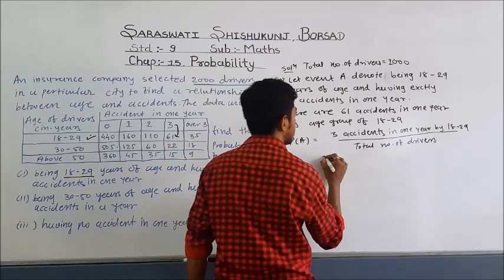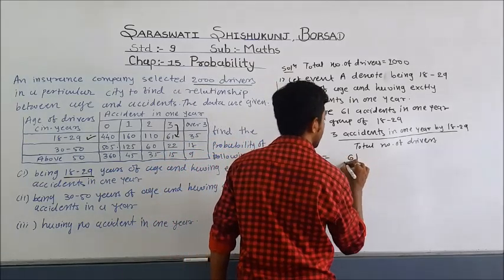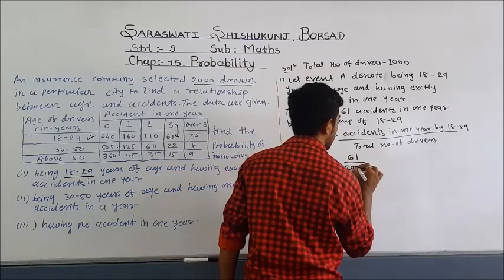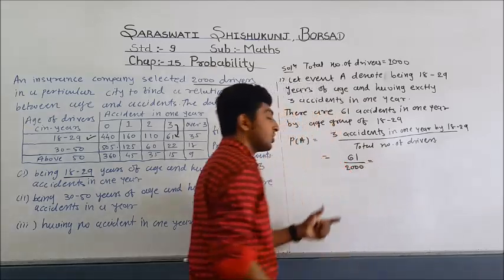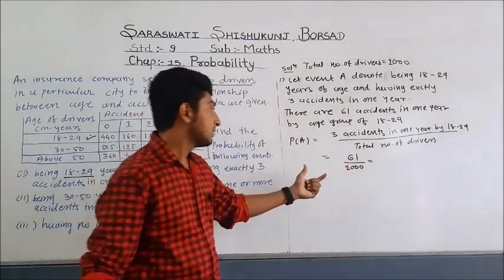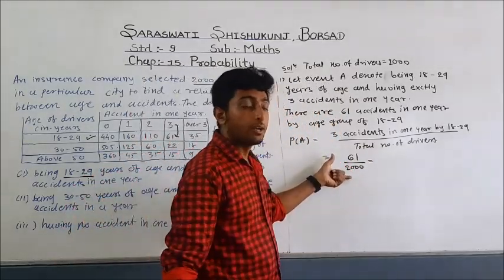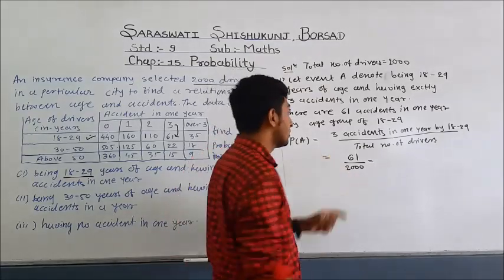So there are 61 divided by 2000. Now friends, this is your answer. This is correct. This is P by Q form. Now we have to convert to decimal form.